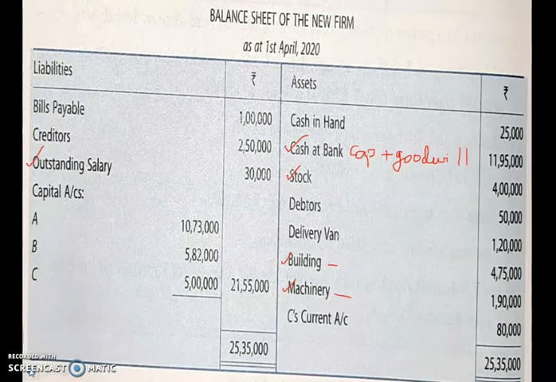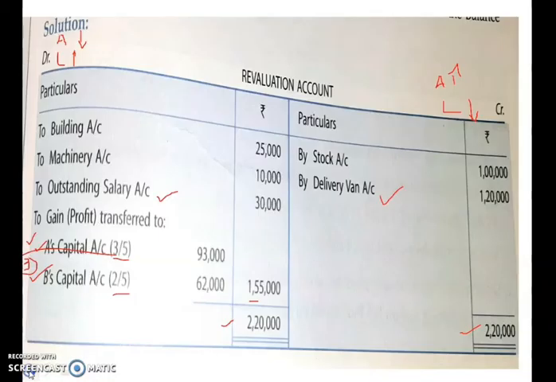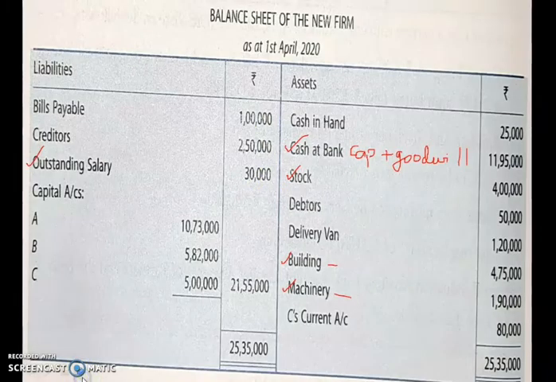The depreciation on building and machinery is 25,000 and 10,000. So this 25,000 you should decrease from building, and 10,000 you should decrease from machinery. So after decreasing, the value you get in the new balance sheet is 4,75,000 and 1,90,000.